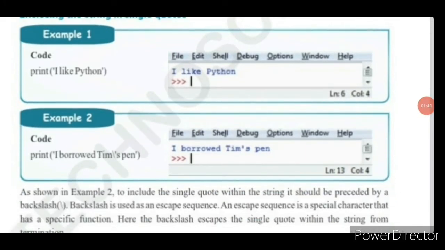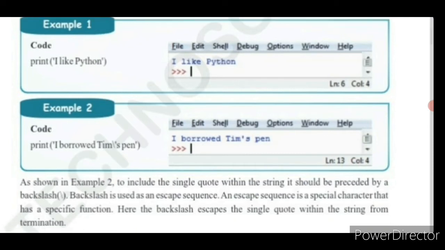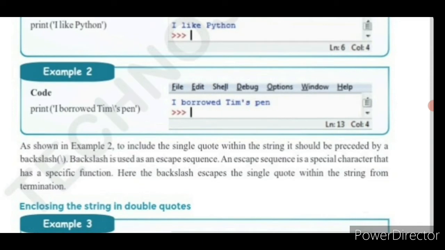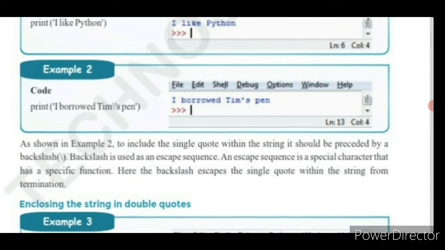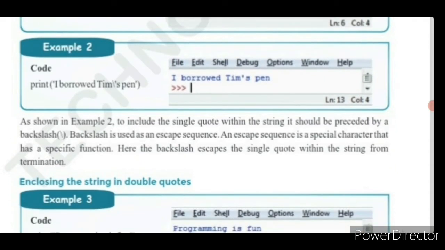Print within single quotes, it is mentioned 'I borrowed Tim's pen'. Here we have used a backslash. Are you able to see? See the output window: I borrowed Tim's pen. The backslash is not printed in the output window.